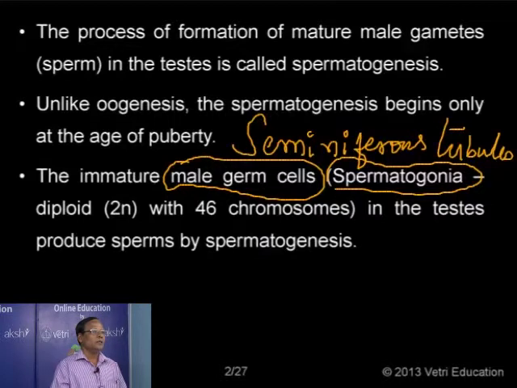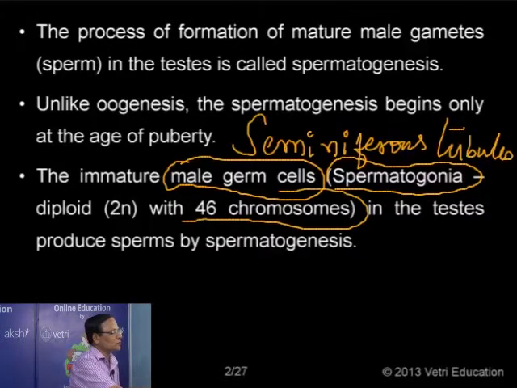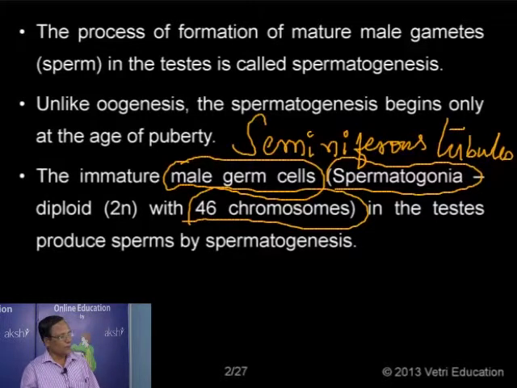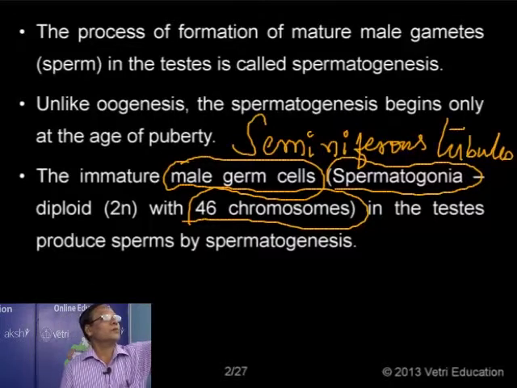So the sperm mother cells are called spermatogonia. They are formed from the primordial germinal cells and they are normally diploid in nature, with 46 chromosomes in the case of humans. We have 46 chromosomes in the body cells, and before the formation of the male gamete or the female gamete, the mother cells have 2n number of 46 chromosomes. These cells in the testis are responsible for the production of the male gamete, namely the sperm, and that process is called spermatogenesis.